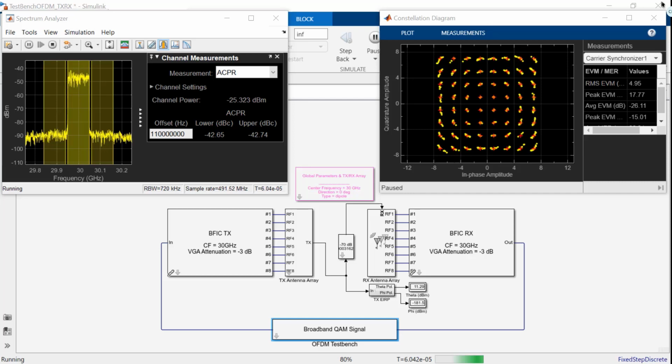Without models such as this one, it's really hard to verify beamforming algorithms. Even in the lab, it's not easy to verify if you're really steering the beam towards a certain direction unless you have very sophisticated equipment. And sometimes it essentially means coming up with a prototype. It can be a large investment.